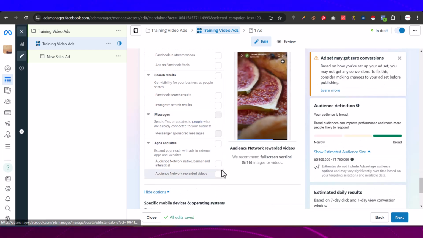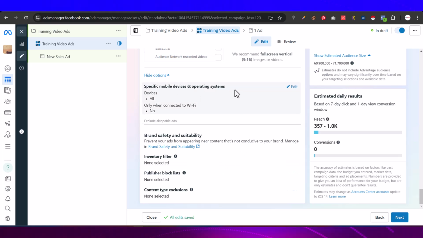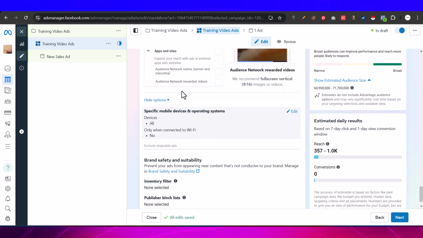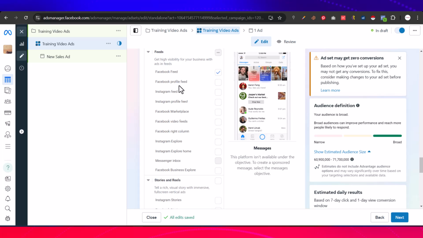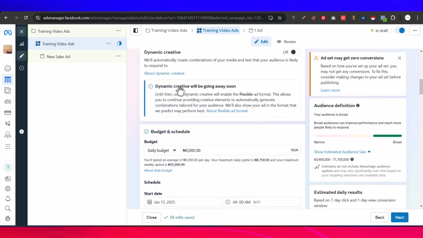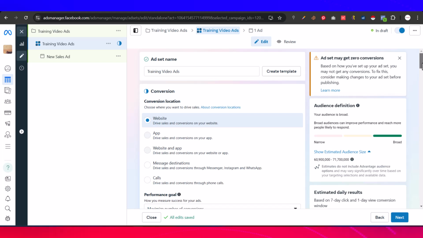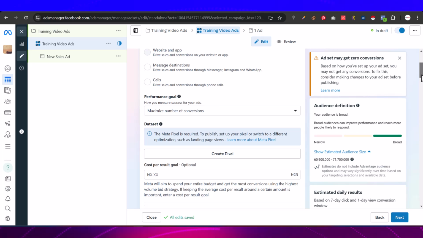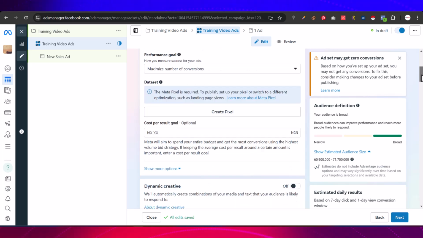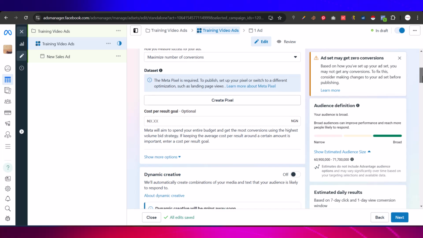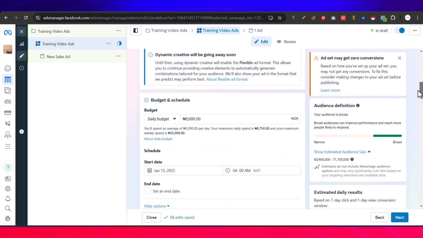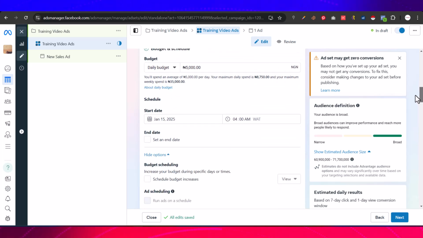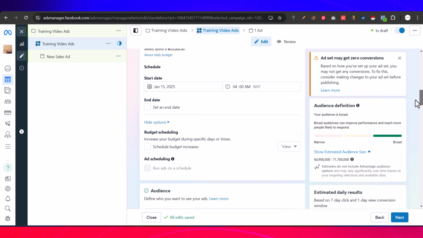So let's come over here and let's see if there is any other setting. Yeah, we have another setting. It depends on what you're doing, but most times I just come. Let me go back to where we are coming from so that you can understand it from the beginning. So you are saying, okay, Facebook, I want to bring people to my website to buy something, and I want to maximize the number of conversion, the performance. With respect to the performance, I want the maximum number of conversion. And with respect to that, I want to be spending 5,000 naira. I want my ad to start 4 a.m. on January 15th, 2025.